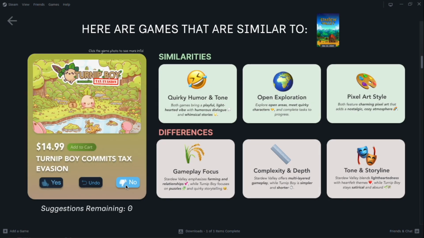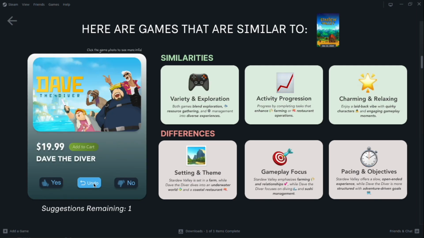Oops, I made an error. It's okay, let me just undo that. We made sure that in different processes, there is always a button, such as the back button or the undo button, to go back to the previous step.